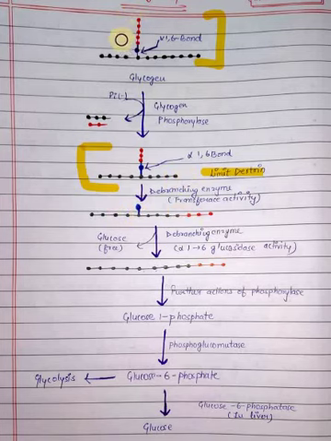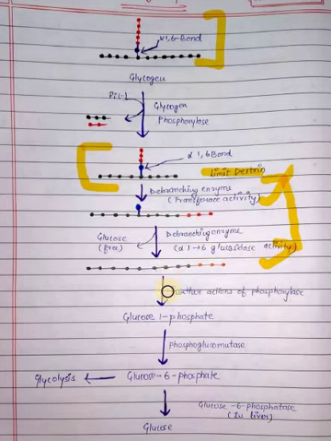And one more thing, there is a 1,4-glycosidic linkage in all the molecules except this one. This is an alpha 1,6 bond, and all the remaining are alpha 1,4 bonds. After that, here is the debranching glycosyl transferase. After that, another debranching enzyme acts and cleaves this lone glucose from here, and this glucose is eliminated as free glucose. So the debranching enzyme is bifunctional. It contains two enzyme activities. First is transferase, second is alpha 1,6-glycosidase activity.